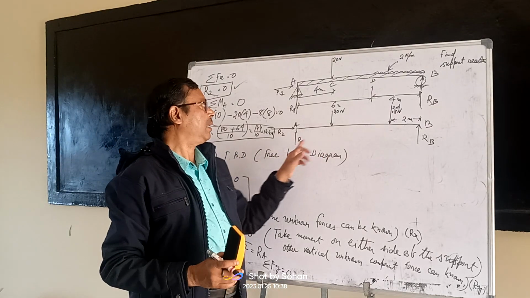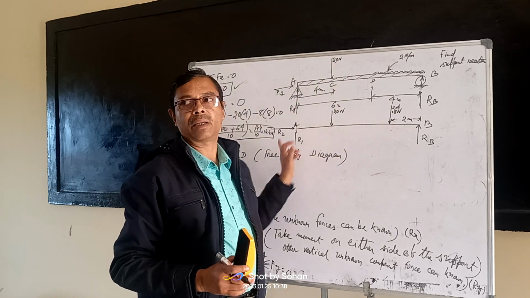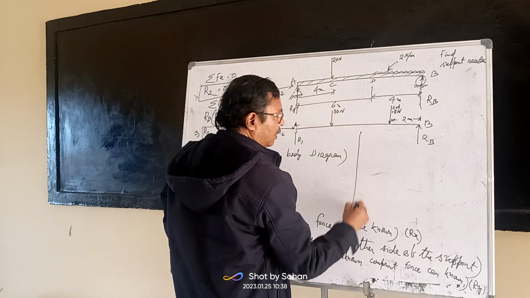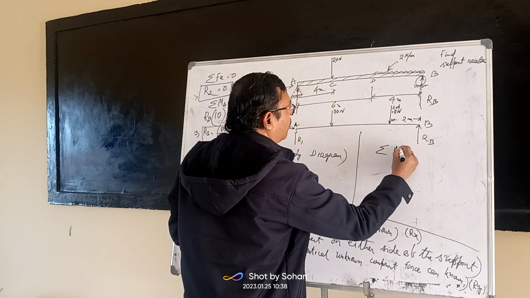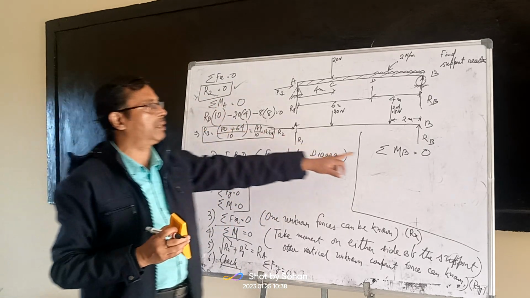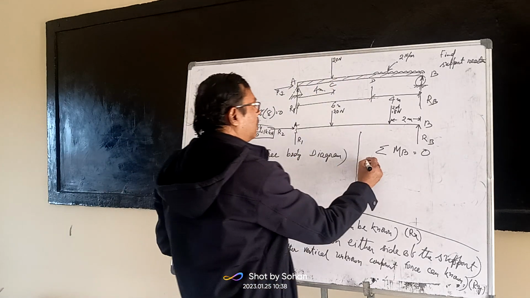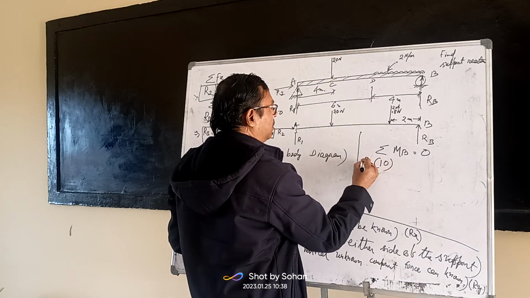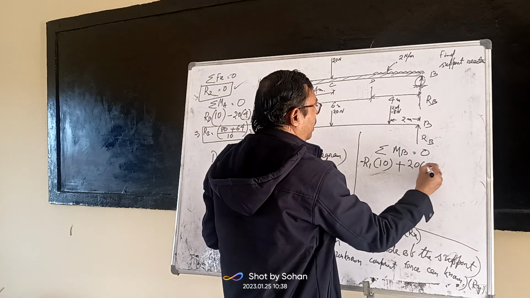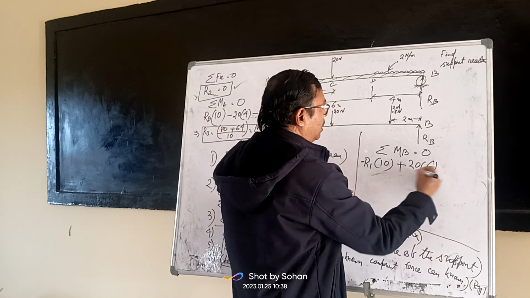So you have got one answer, RB. After it, another vertical reaction is there, R1. How to get this? Take the moment again at another point. For finding R1, I am writing sum of moment about B is equal to 0. Here we took moment about A; now we shall take moment about B. R1 into 10 clockwise means minus 20 into... it is not 8, the perpendicular is 6, so 20 into 6.